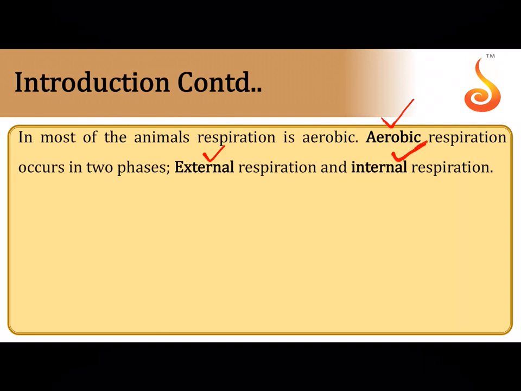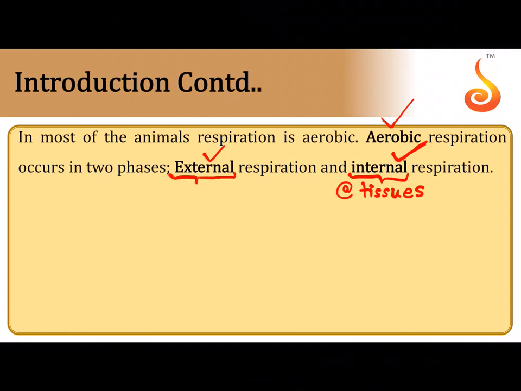Now, external respiration is something which happens between the lungs and the blood vessels, between the alveoli and the blood vessels. There is exchange of oxygen and carbon dioxide. And internal respiration is something that happens at the tissue level. It's happening deep inside your body. That's why it is referred to as internal. External is more a superficial type of respiration that happens at the alveoli of the lungs, whereas internal is something that is happening at the tissues. To be very precise, it is between your blood, which has brought the respiratory gases, that is oxygen, from your lung, and the cells of your body, that is the cells of the tissues.